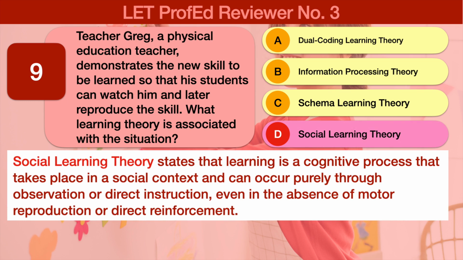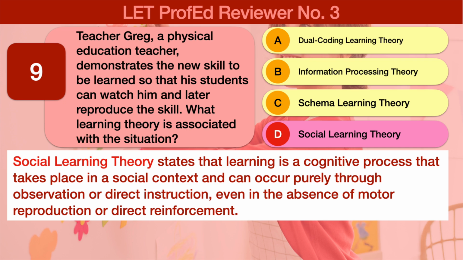The correct answer is D. Social learning theory. Social learning theory tells about how people learn through observation, imitation, and modeling. It states that learning is a cognitive process that takes place in a social context and can occur purely through observation or direct instruction, even in the absence of motor reproduction or direct reinforcement.